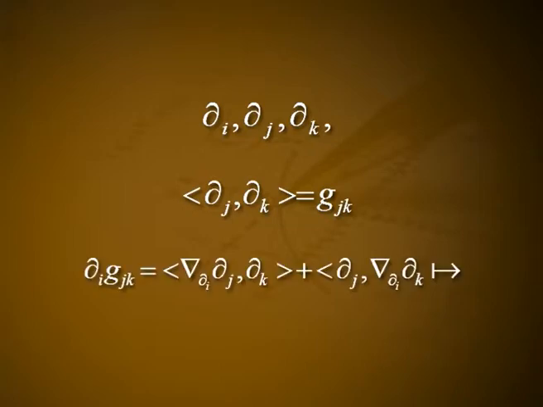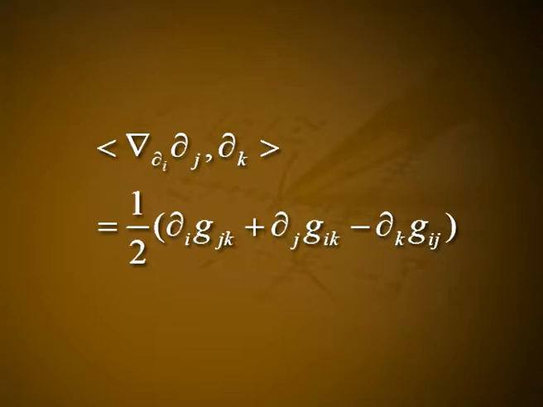The proof is like this: applying the compatibility condition to the basis vector fields ∂_i, ∂_j and ∂_k corresponding to a fixed chart on the manifold, and setting ⟨∂_j, ∂_k⟩ equal to g_jk, one obtains the identity ∂_i g_jk is equal to ⟨∇_{∂_i} ∂_j, ∂_k⟩ plus ⟨∂_j, ∇_{∂_i} ∂_k⟩. Permuting i, j and k, this gives three linear equations relating the three quantities ⟨∇_{∂_i} ∂_j, ∂_k⟩, ⟨∇_{∂_j} ∂_k, ∂_i⟩, ⟨∇_{∂_k} ∂_i, ∂_j⟩. There are only three such quantities since ∇_{∂_i} ∂_j is equal to ∇_{∂_j} ∂_i.